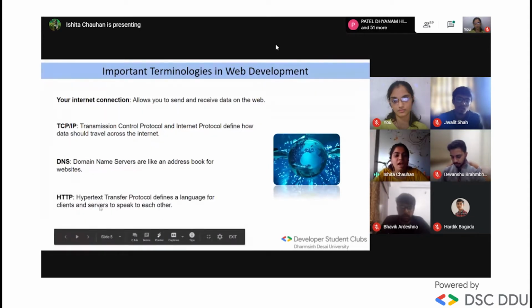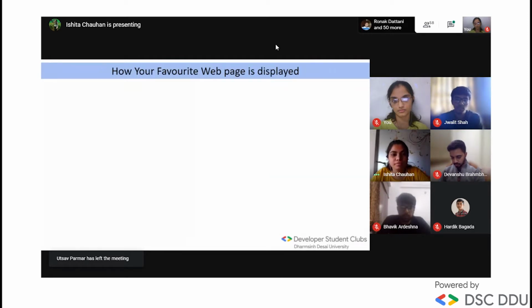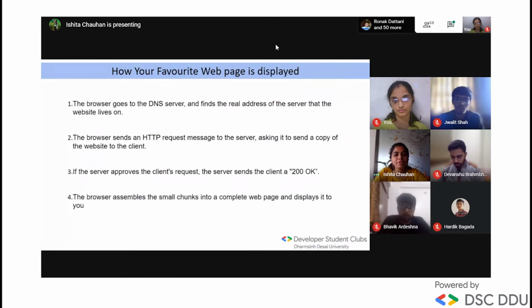Okay. The next is Hypertext Transfer Protocol. It is a language for client and server to speak to each other. It is the process by which our web page is displayed on our laptop.